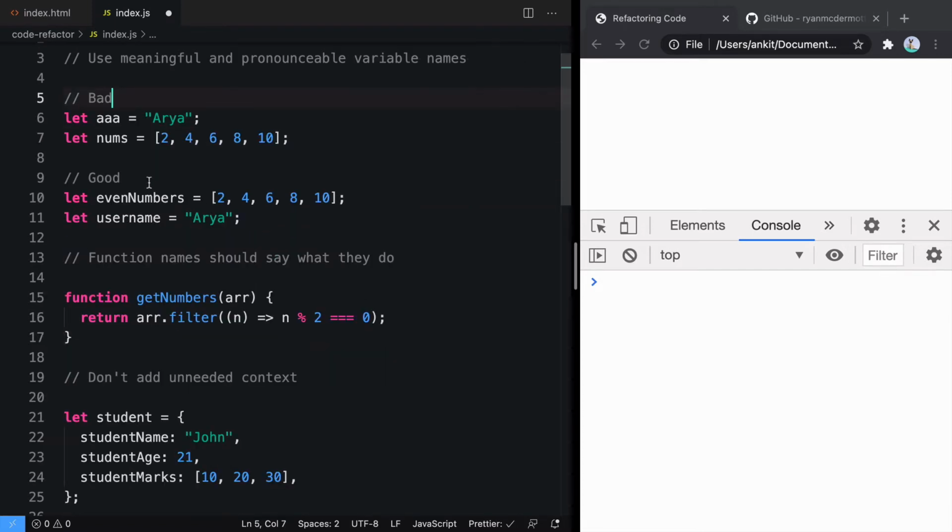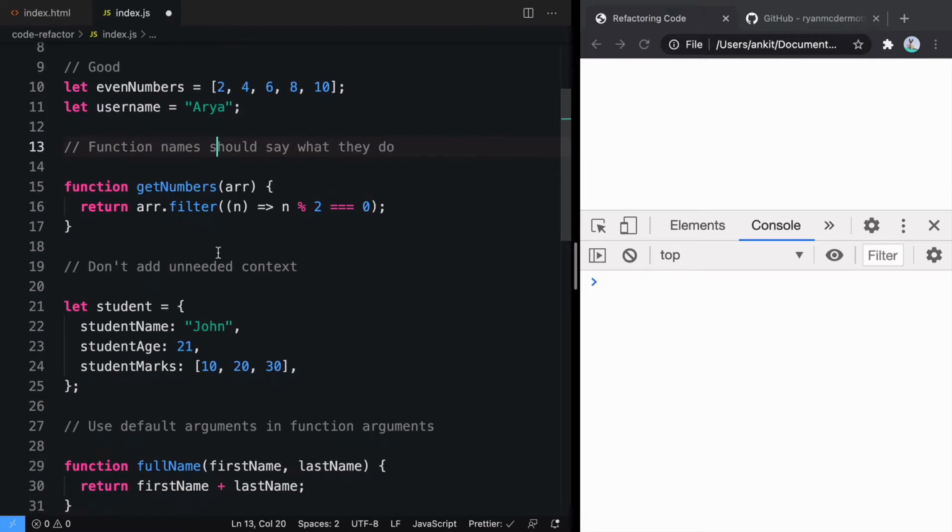One thing to notice is that when you are naming your variable, sometimes the name of the variable can get really long, and that is okay. It's better to have a long variable name that is meaningful and pronounceable than to have a small name that is not meaningful. So let's move on to the second one.